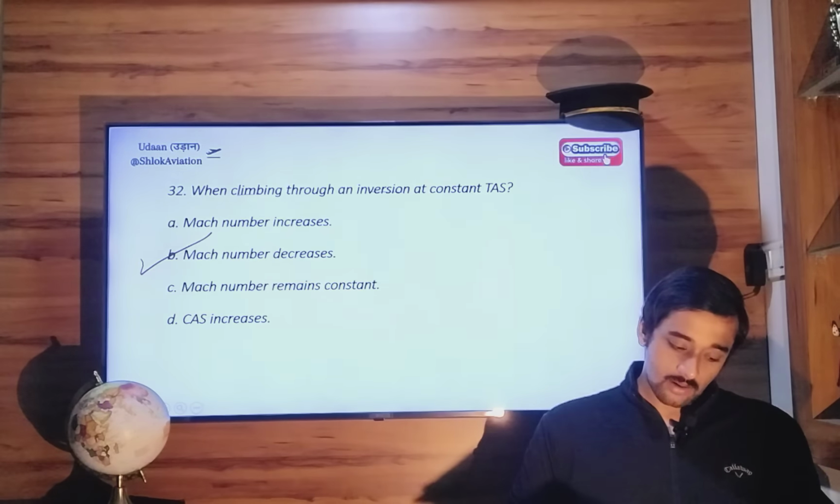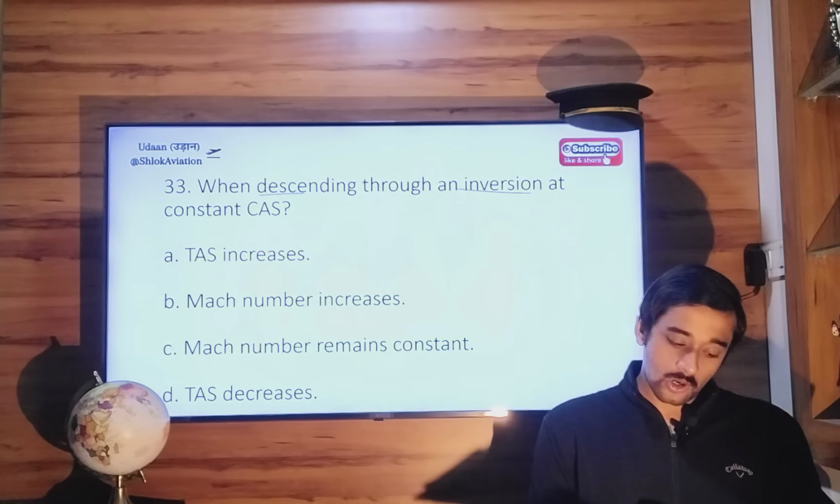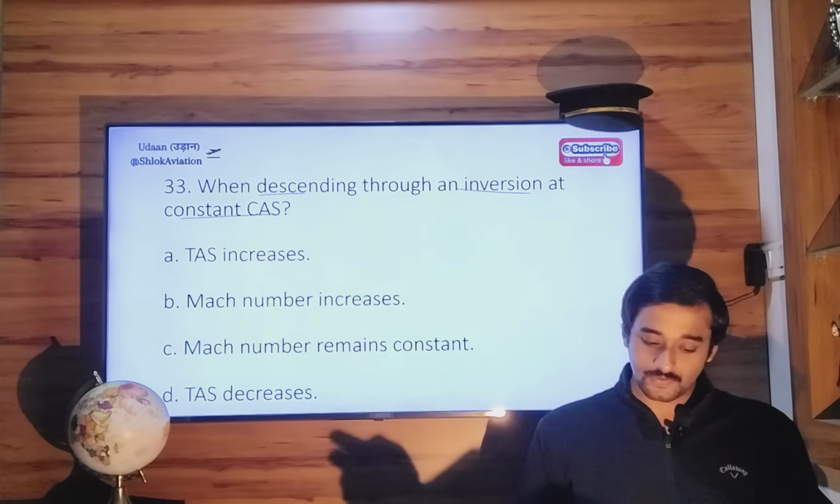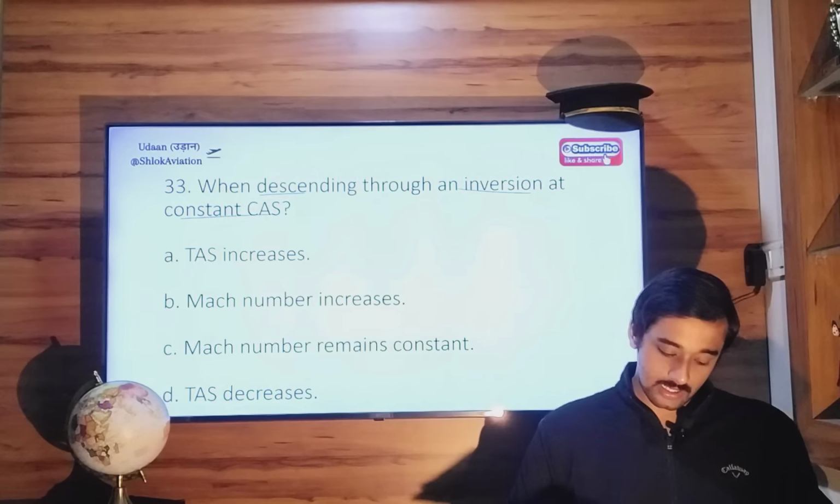Next, question number 33. When descending through an inversion at constant calibrated airspeed. Okay, so it's an inversion layer. You're descending at constant calibrated airspeed. What will happen to true airspeed, Mach number, and this?